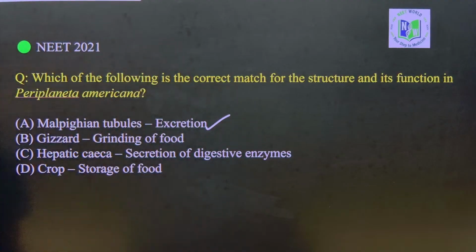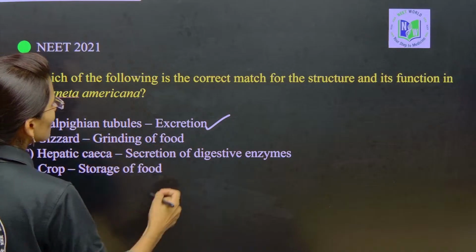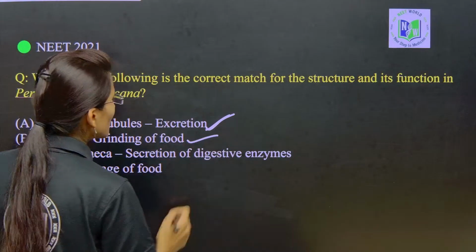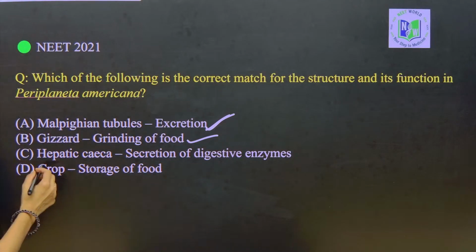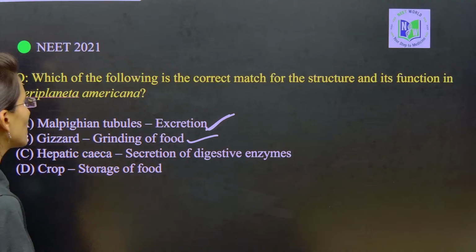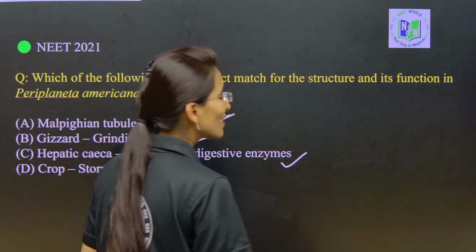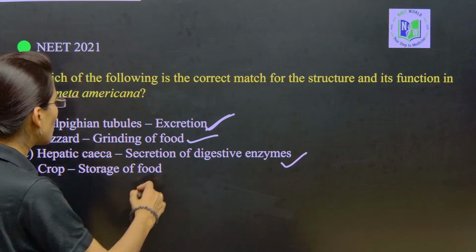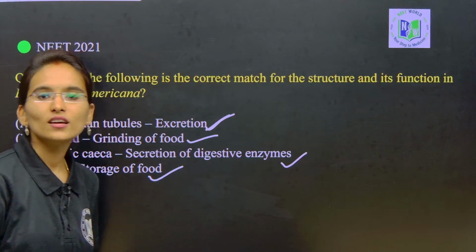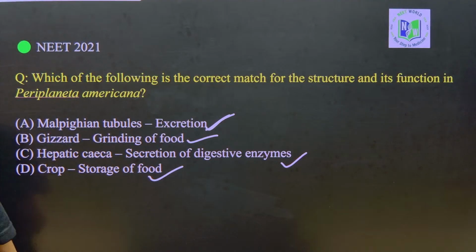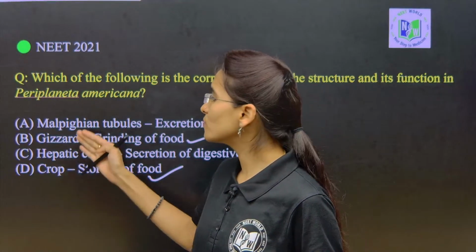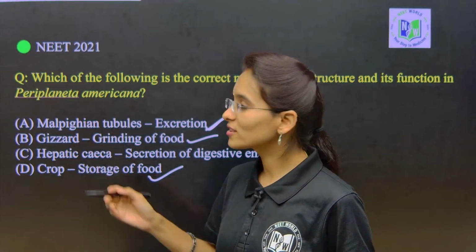Option A, Malpighian tubules are involved in excretion. Next, gizzard is involved in grinding of the food. Next, hepatic caecae are involved in secretion of the digestive enzymes. And next, crop is involved in storage of food. All the online students, just comment the right answer which you are expecting.